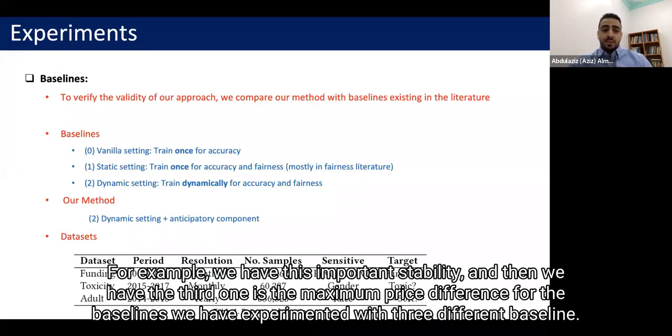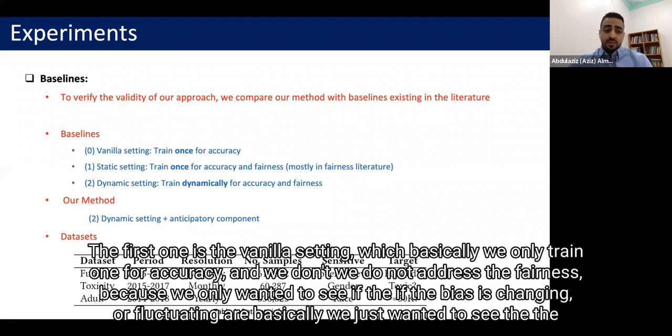For the baselines, we have experimented with three different baselines. The first one is the vanilla setting, in which we only train for accuracy, and we do not address the fairness.